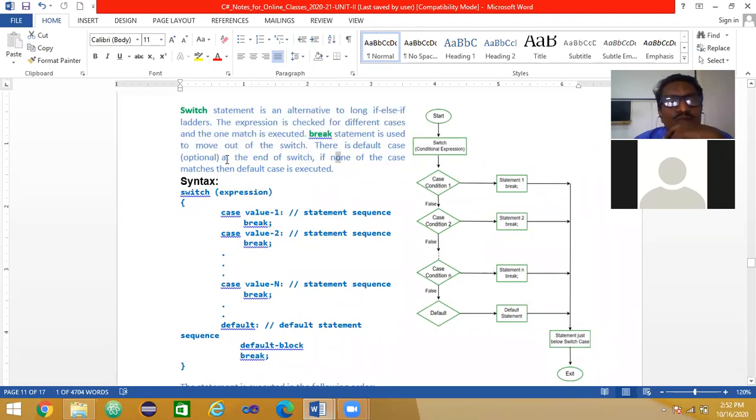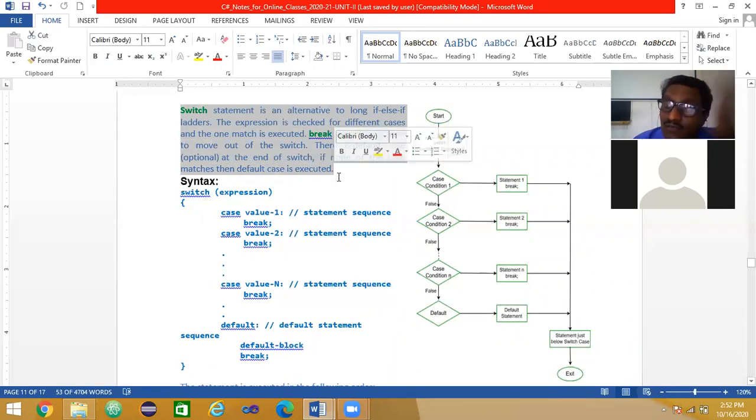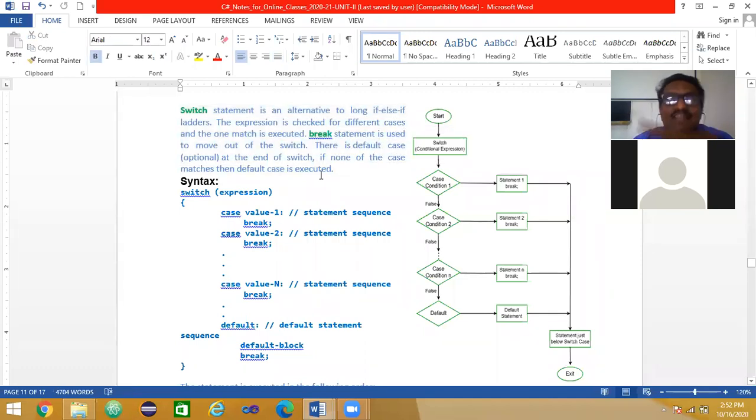There is a default case option at the end of a switch. If none of the cases match here, then the default case. So this switch statement is acting almost like your if else ladder. Only the structure is slightly changed. So in order to reduce the complexity of if else ladder, we are switching to the switch statement.